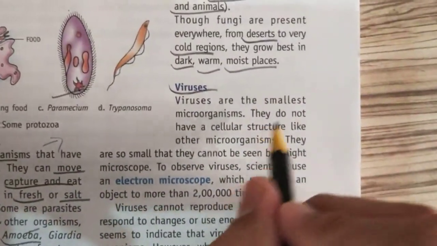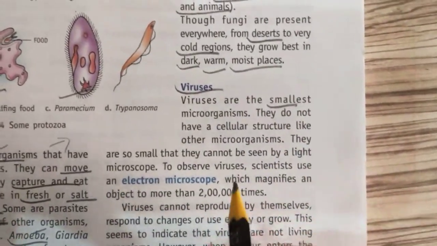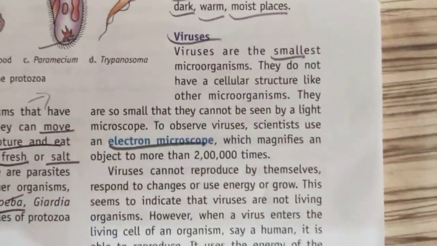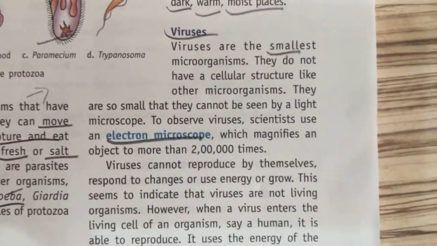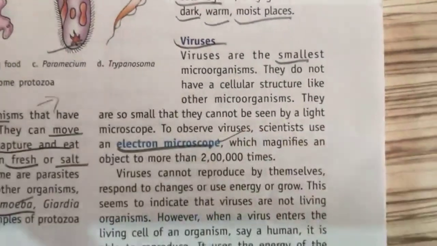So viruses are very small. They can't be seen with the eye, but they can be seen with the help of an electron microscope. You just get this very small microorganism. It can be seen with the help of an electron microscope.